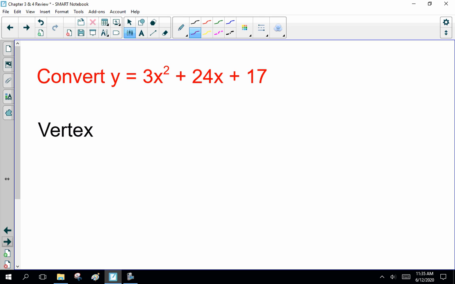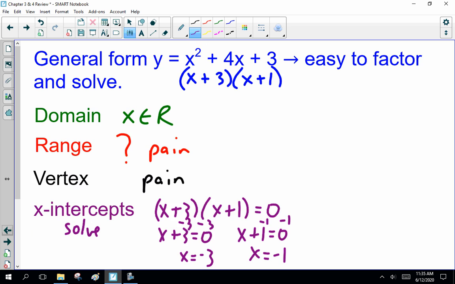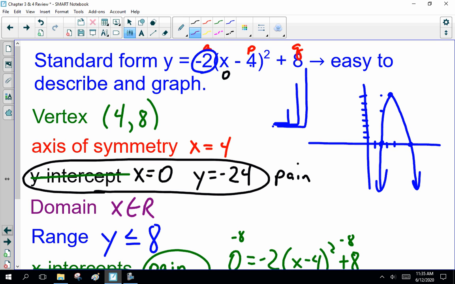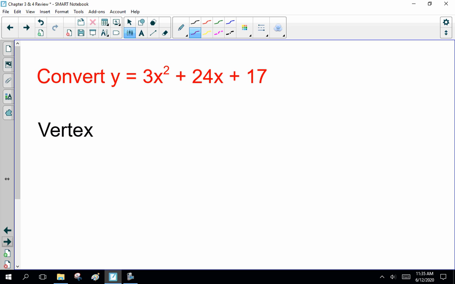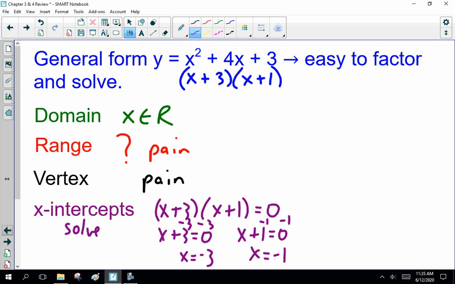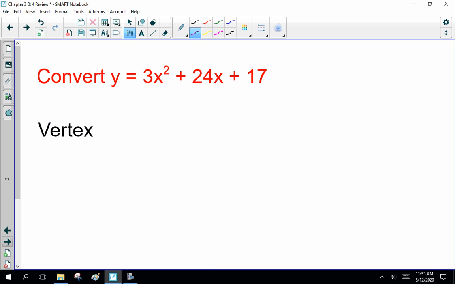Now, converting backwards and forwards. As I said here, if you want to convert from standard form to general form, you multiply out. That's fairly easy. I'm not going to bother doing that. But going backwards, converting it to general form can be tricky.